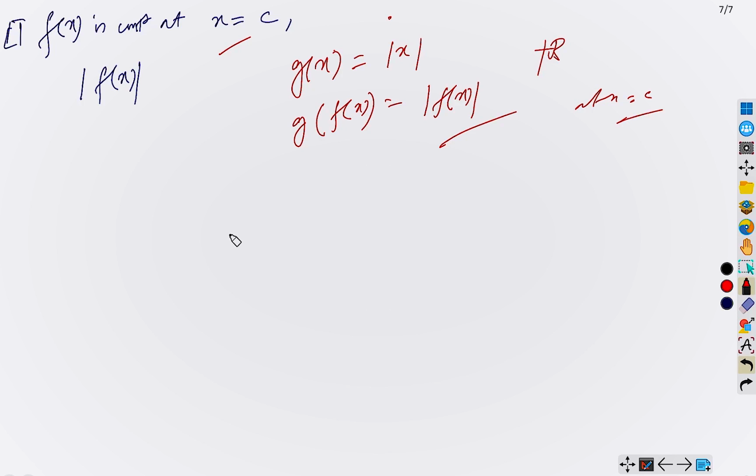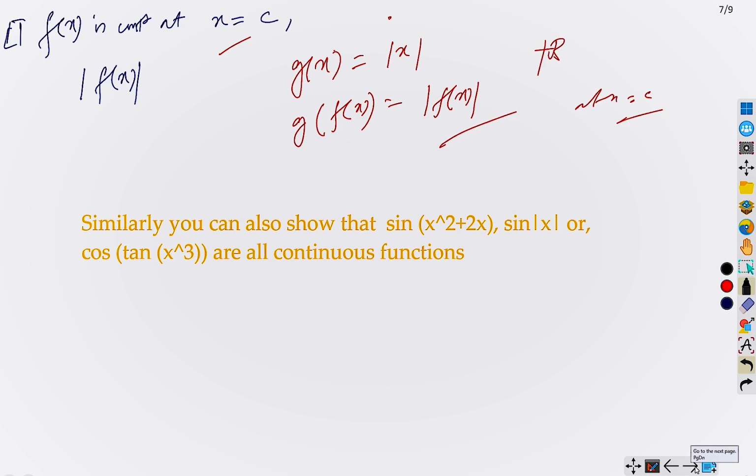Okay, so these are some simple examples. We will do much more complex examples now, but the underlying idea is that with the help of this composite function theorem, you can solve different problems directly within 2 lines. So we are now going to do some composite function problems.